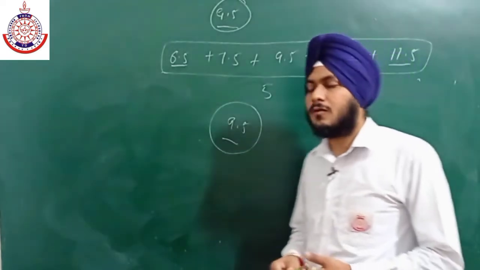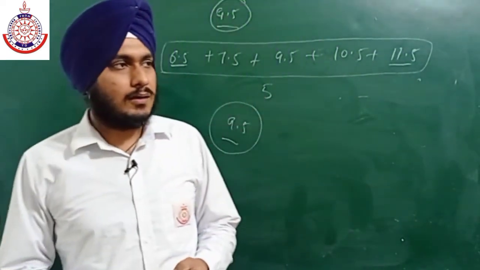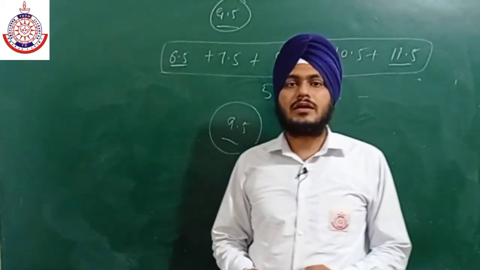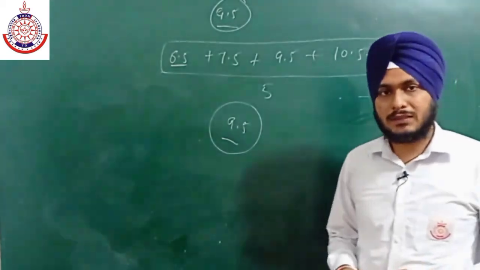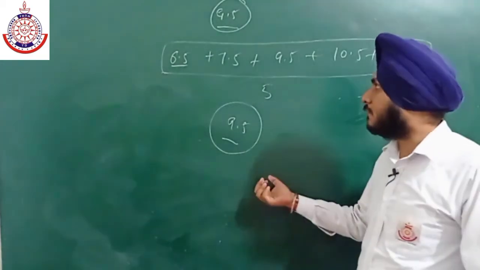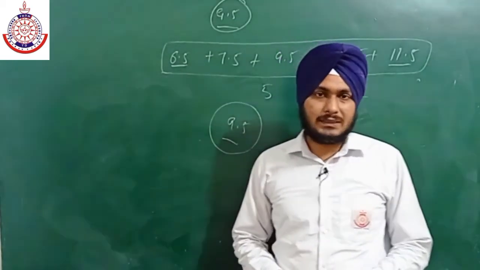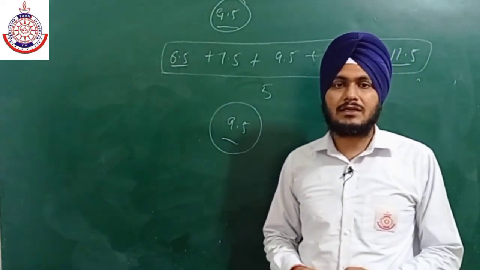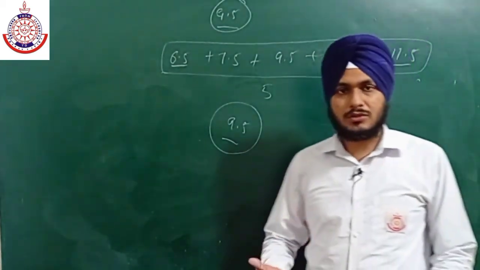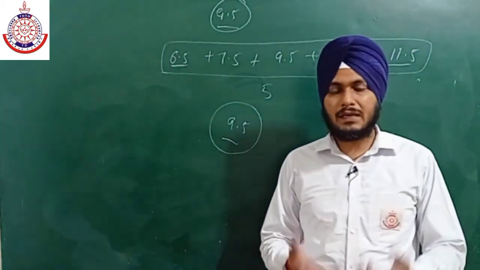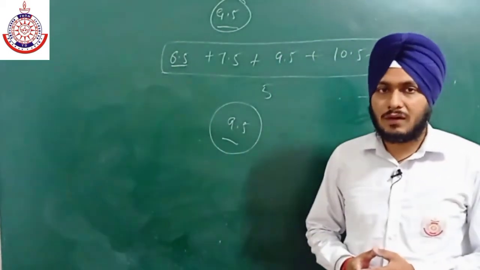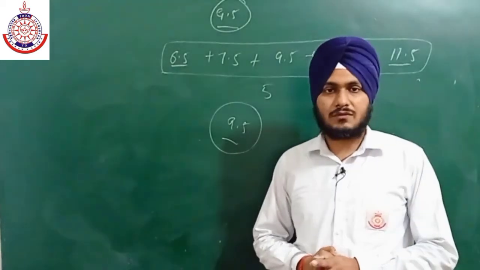So these are the 4 cases in which the measurement can be both accurate and precise, neither accurate nor precise, third is precise but not accurate, and the fourth one is accurate but not precise. Okay, so this is all about accuracy and precision. So we always want our measurement to be accurate, and in order to do so, we always repeat our measurements. So I hope you found this lecture helpful, and thank you so much for watching the lecture.